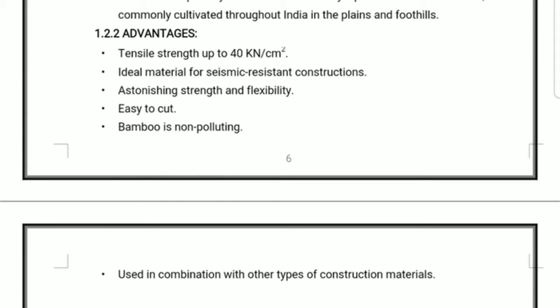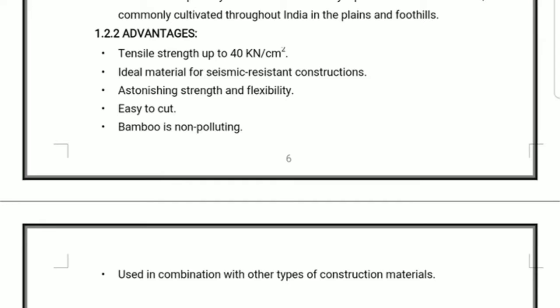The advantages of using bamboo are its high tensile strength of up to 40 kN per square centimeter. It is an ideal material for seismic resistant construction. It has astonishing strength and flexibility, it is easy to cut, and bamboo is non-polluting. It can be used in combination with other types of construction materials.